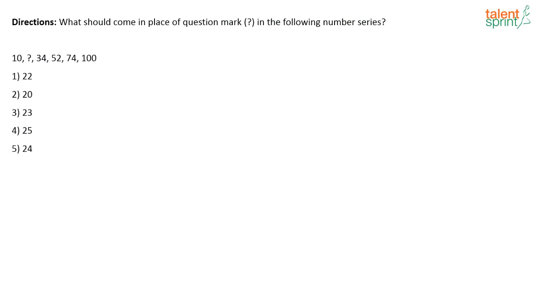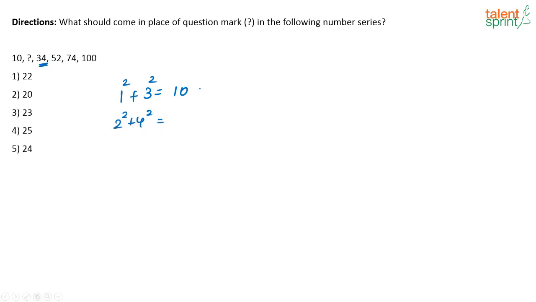So what will be the logic here in this question? See, it's a square series. 1 squared plus 3 squared is 10. And similarly you have 2 squared plus 4 squared.